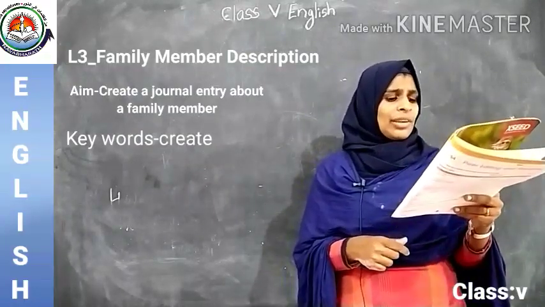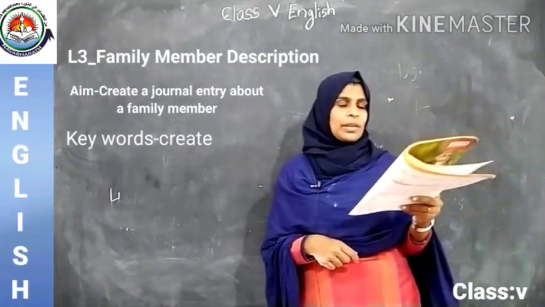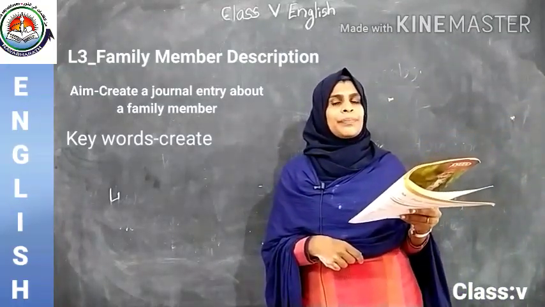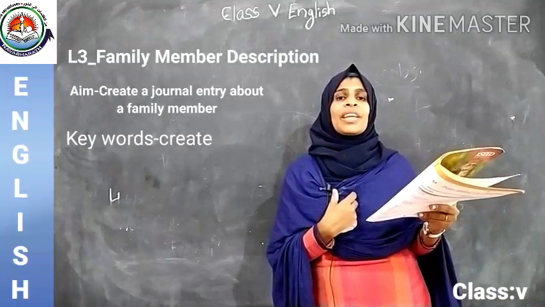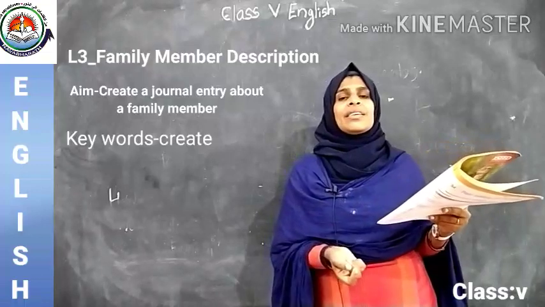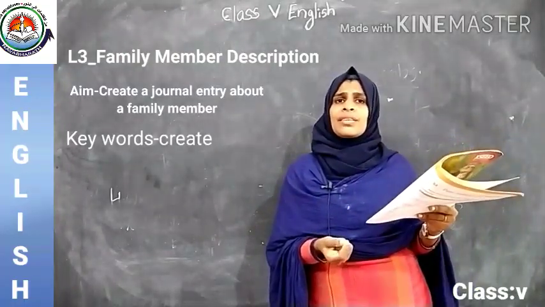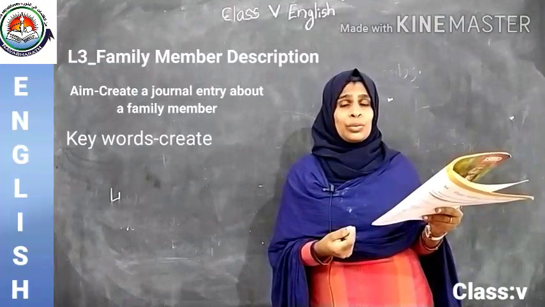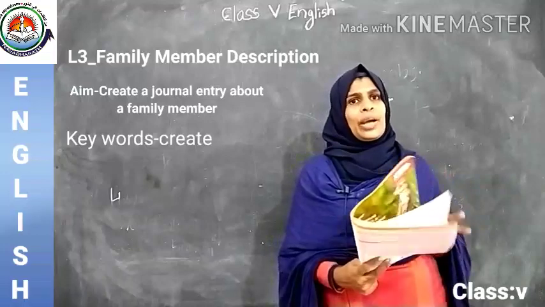Okay. Then relationship between you and the person. How can we write? My mother is very friendly. We are just like friends. How can I prove that? She loves to watch cartoon just like me and my friends. Like that you have to do.